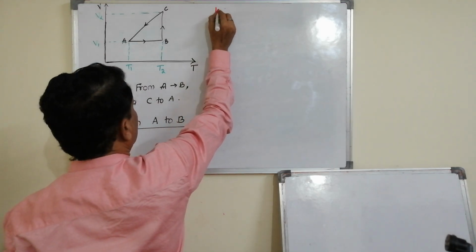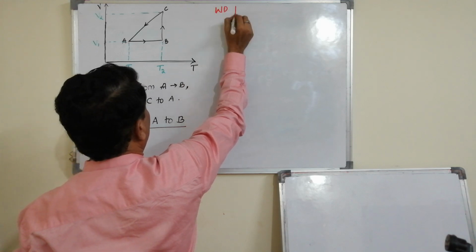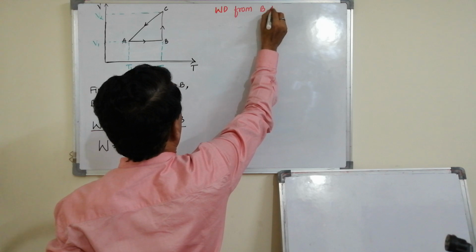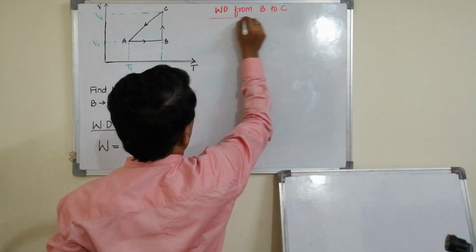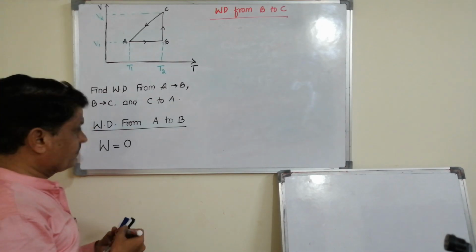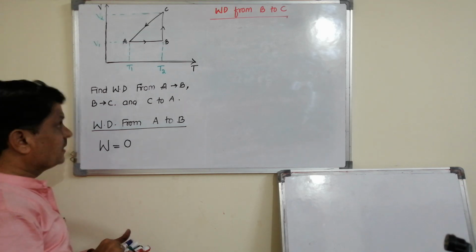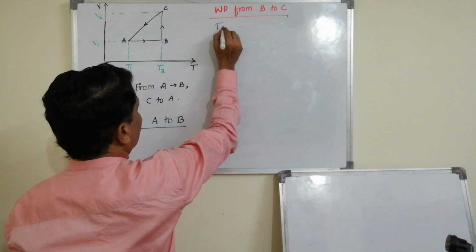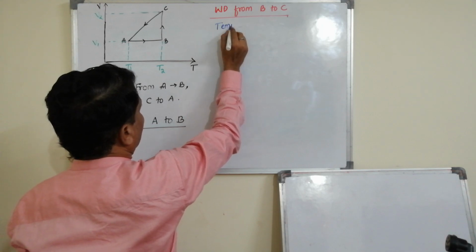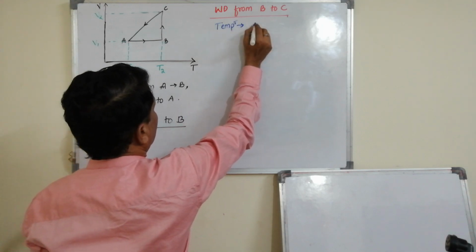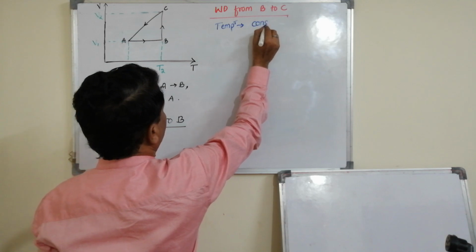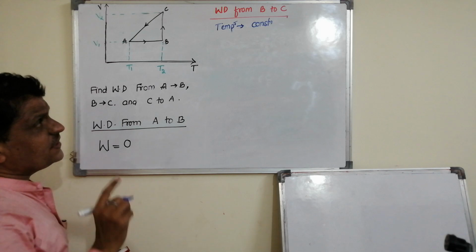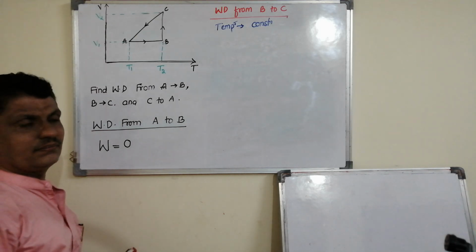Therefore, I can write the work done from B to C. As you know, from B to C, temperature is constant, and when temperature is constant, it is isothermal.